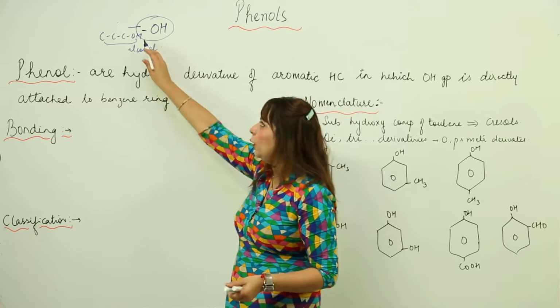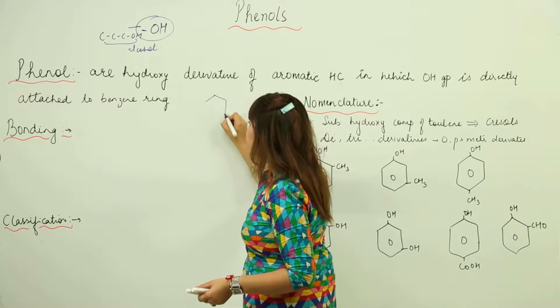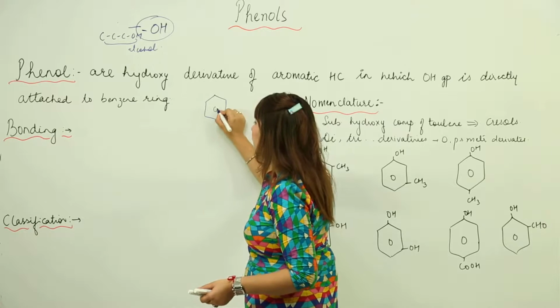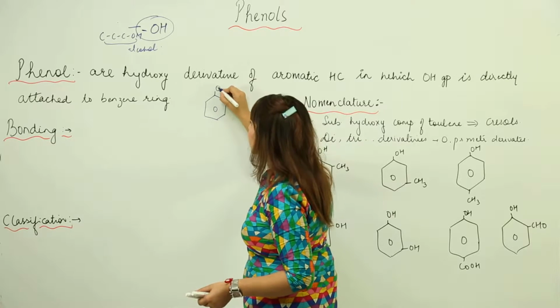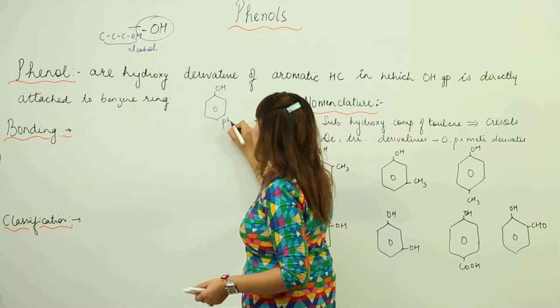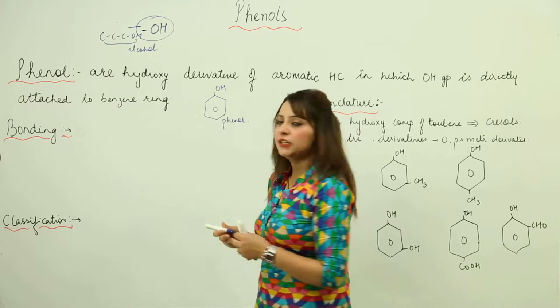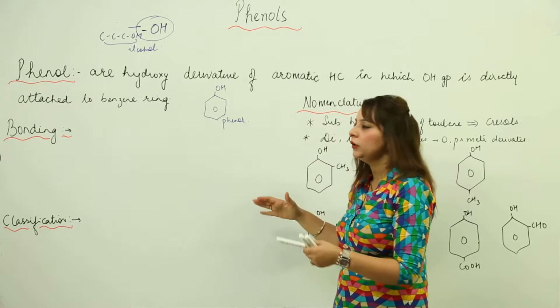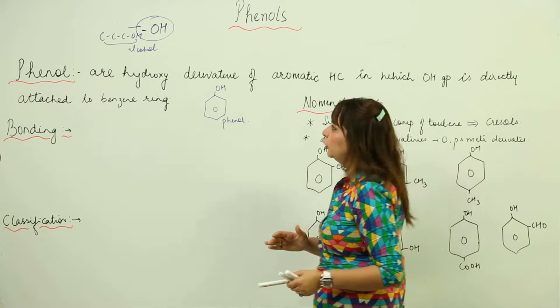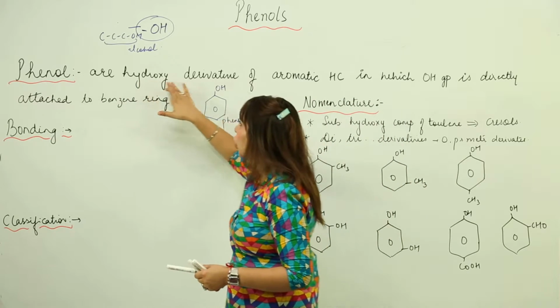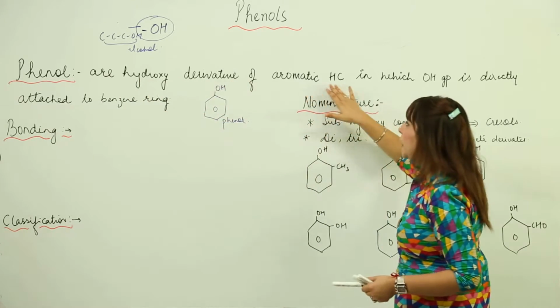But when this OH is attached to a benzene ring or an aromatic hydrocarbon, then it is called phenol. So this is what phenol is. We are going to start with the definition of phenol: it is a hydroxy derivative of an aromatic hydrocarbon.